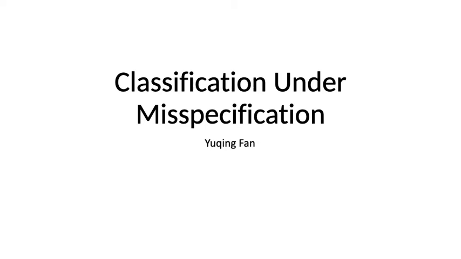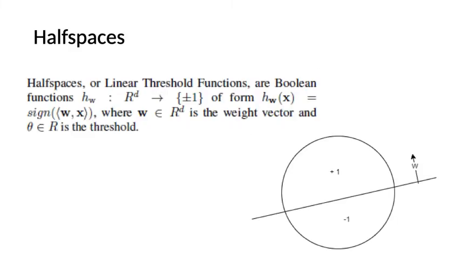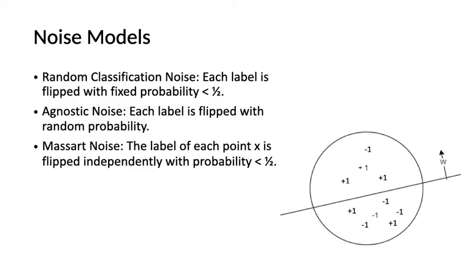Today we're going to talk about classification under misspecification, aka learning half-spaces under Massart noise. So what is a half-space? It is a linear separator and it categorizes data based on a threshold. If the data is above the threshold, label 1 is assigned. Otherwise, label -1 is assigned. Now let's look at 3 different noise models.